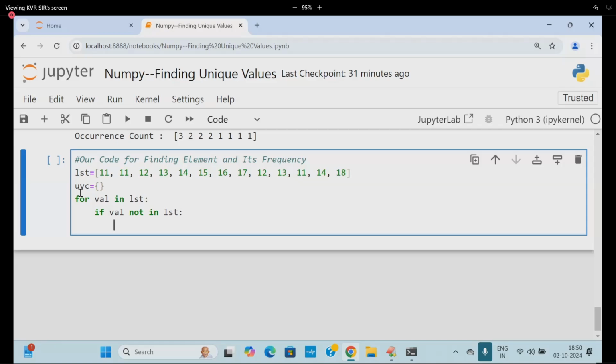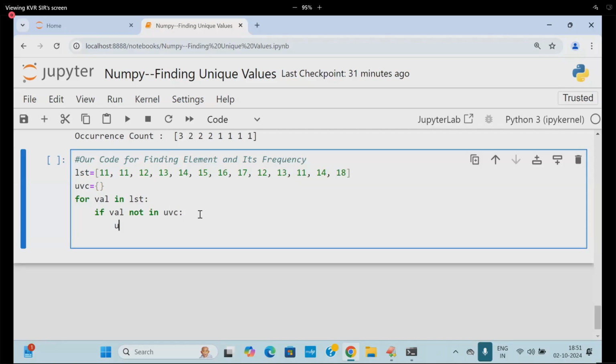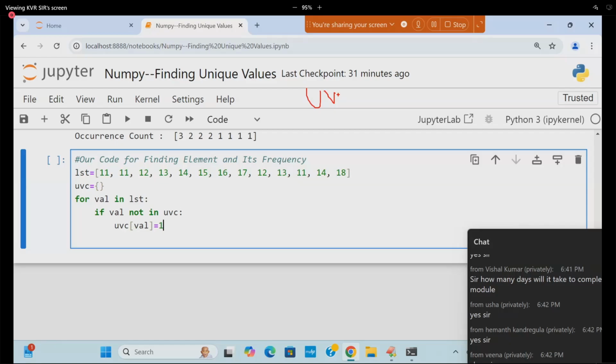First time that value is coming or not? What is the value coming? 11. 11 not in UVC, yes, definitely it is not there. You add UVC of value is equal to 1. That means UVC is going to contain 11 as the key and 1 as the value. It is called adding data to the dictionary at Python level.